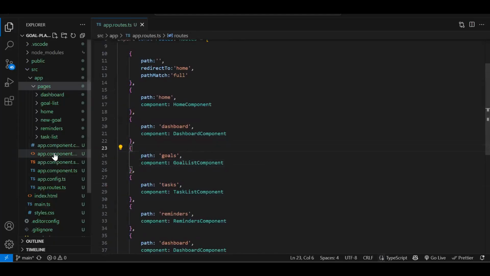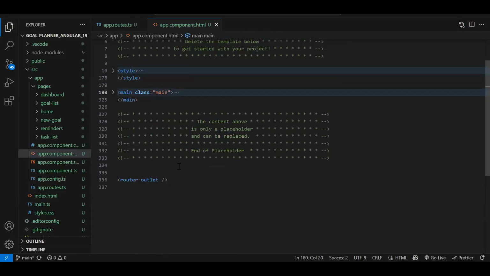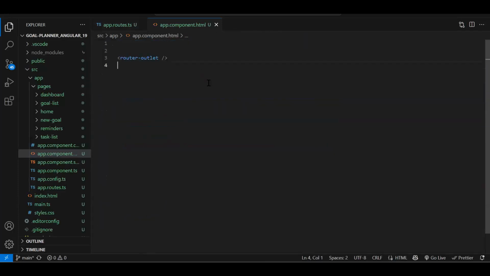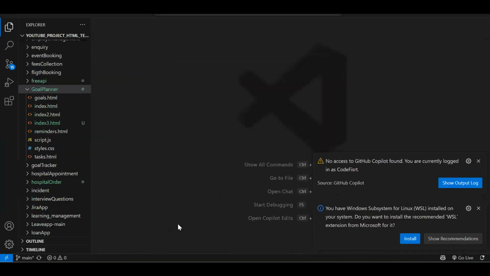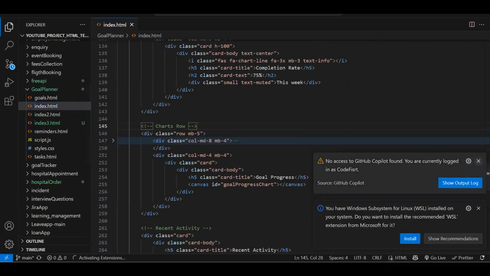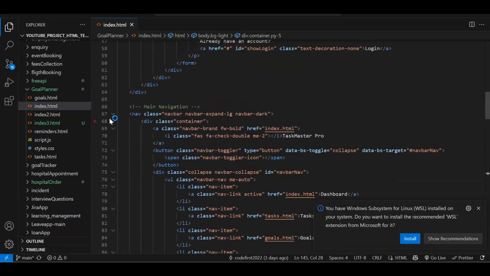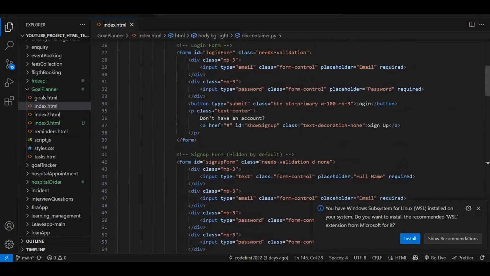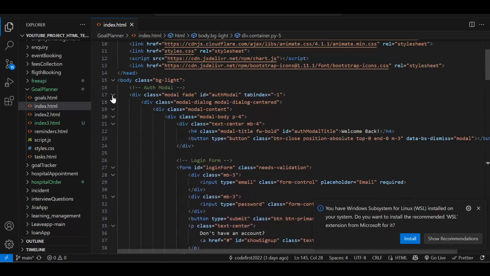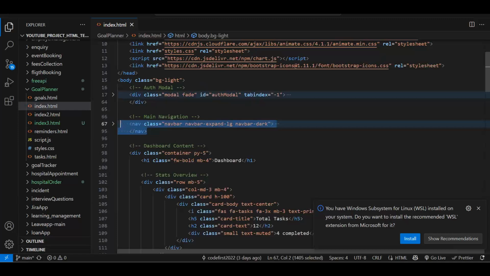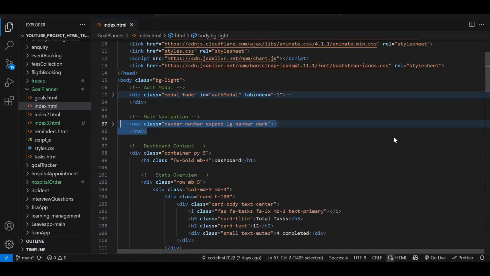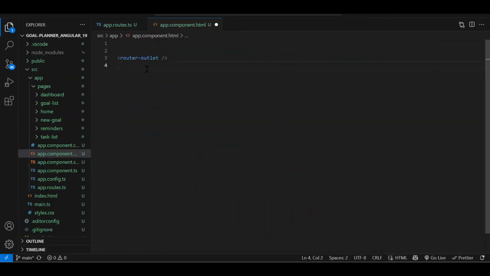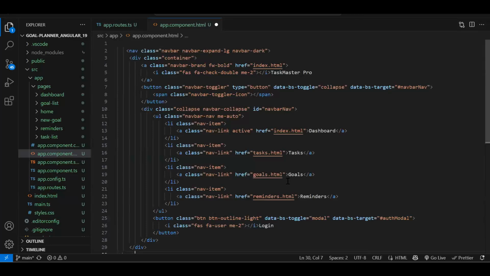After that, in our app component, this is the basic content we get, and we can remove it. By default, we just need router outlet over here. Now we need the navbar. So you just have to go to our template, go to the index, and in the index page, we will copy our navbar. We will paste it into our app component at the top. After that, we will have router outlet.